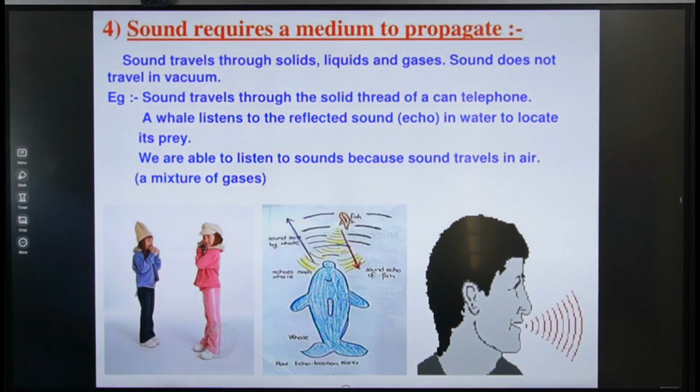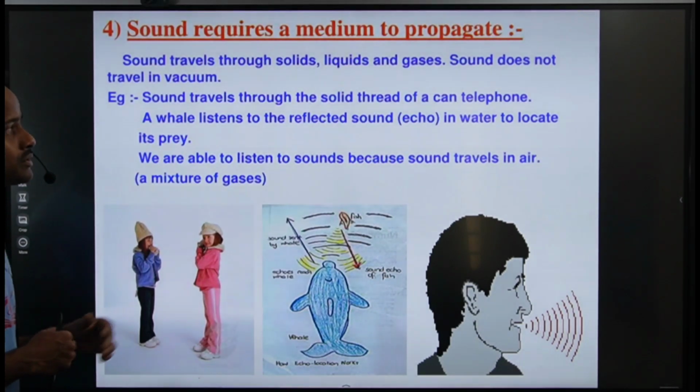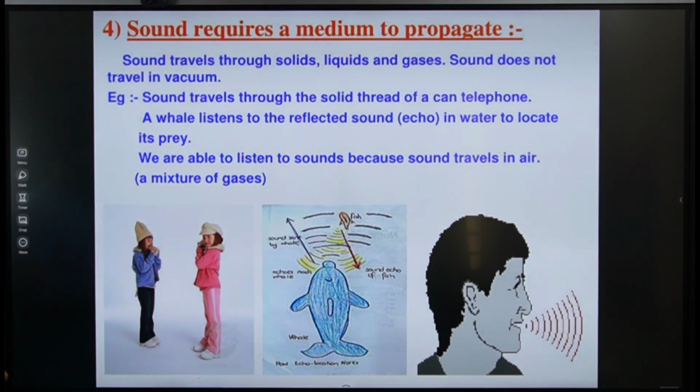Now you see, sound requires a medium to propagate. Sound travels through solids, liquids and gases. Sound does not travel in vacuum. Sound travels through the solid thread of a telephone. A whale listens to the reflected sound in the water to locate its prey. We are able to listen to sounds because sound travels in air.